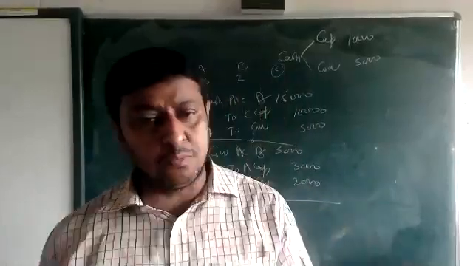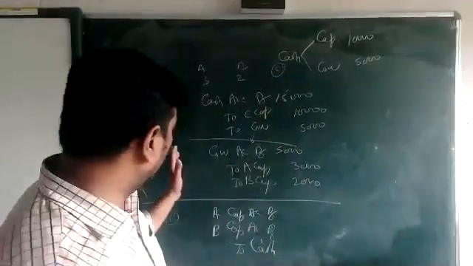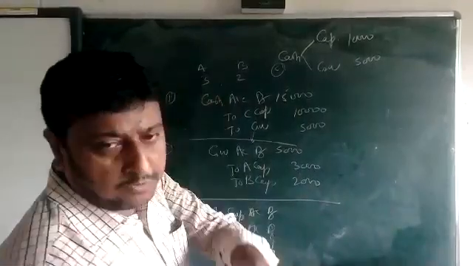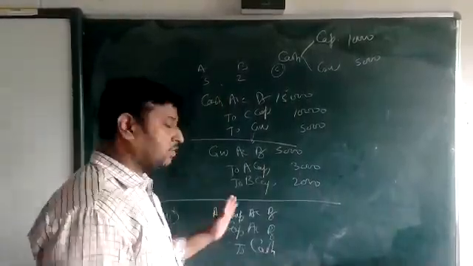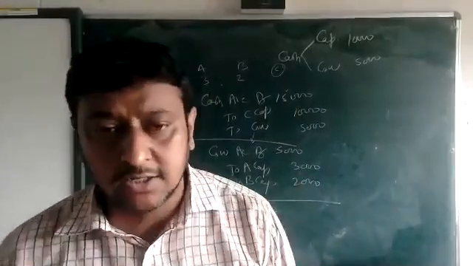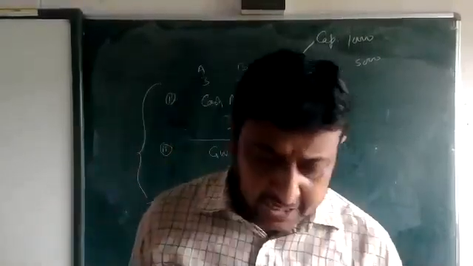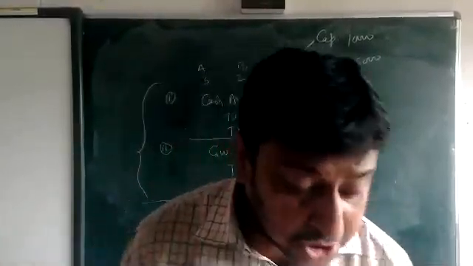Two things are clear: the new profit sharing ratio and how we do these three entries. There are three entries; if any question mentions withdrawal, then we do the third entry. Okay, beta? Clear? Now I am going to take the questions.